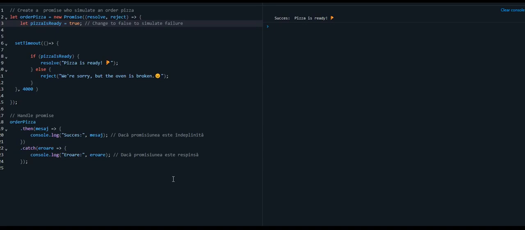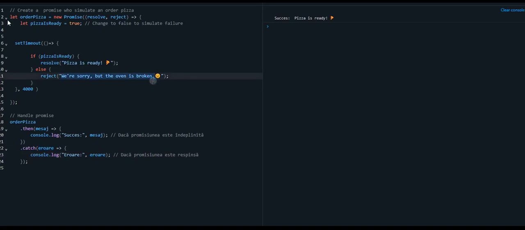When it succeeds, when the condition is true, for example here, it will display the content from resolve and from then, because I have here this message from resolve, and this error is the message from reject.